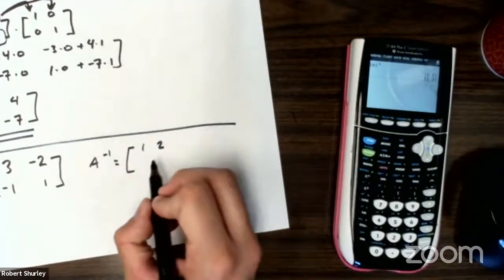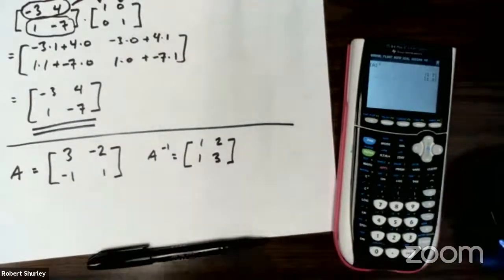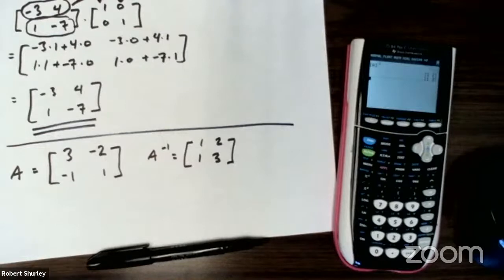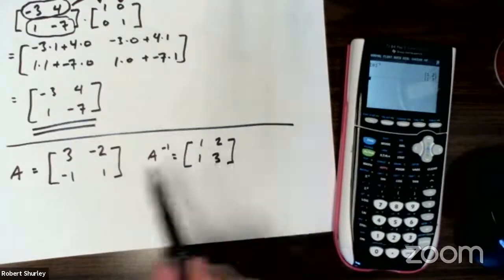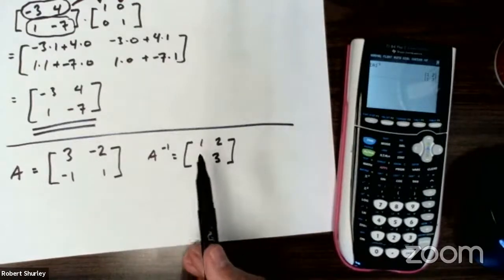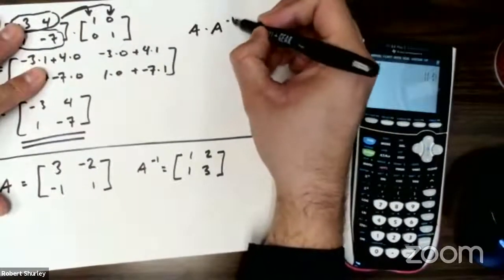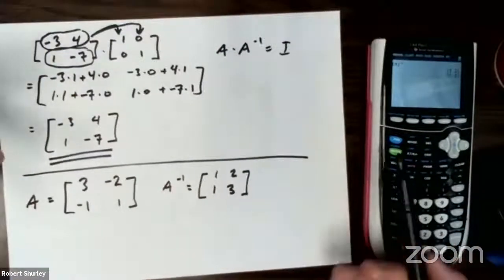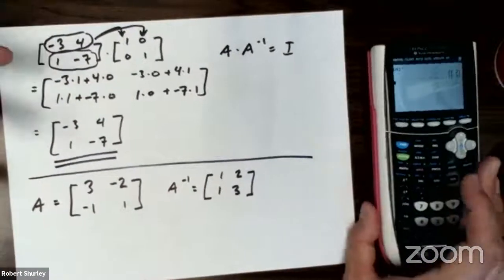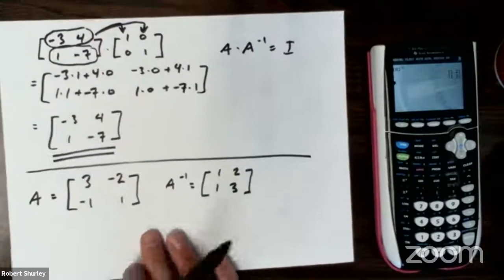So 1, 2, 1, 3. Pretty nifty. Okay, so if this is true, when I multiply these together, I should get the identity, right? Remember, A times A to the -1 should be my identity. Now, I know this is going to be true. The calculator did it, and the calculator doesn't lie with this stuff. But I'm going to check this to make sure it's true.